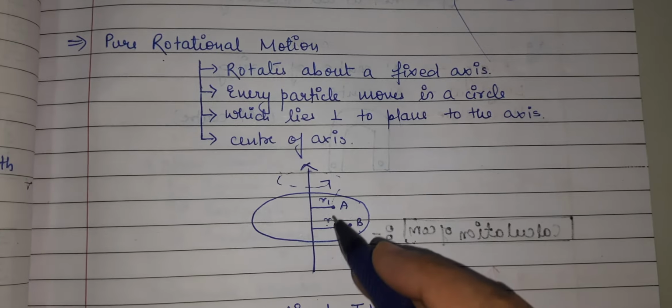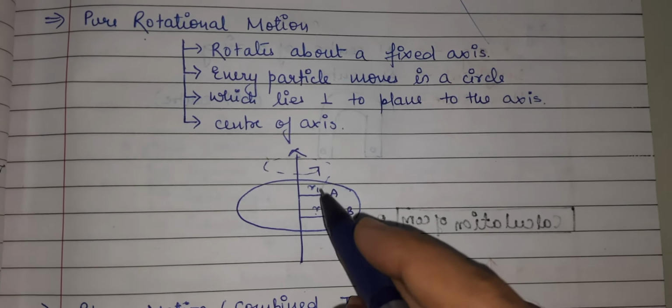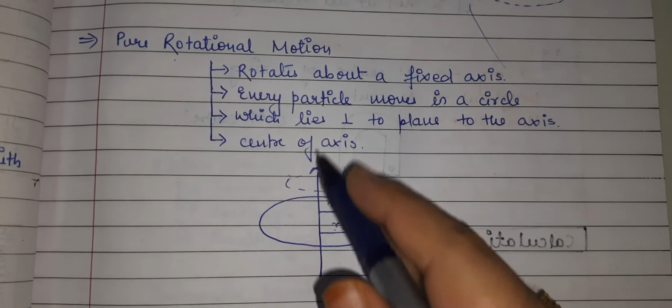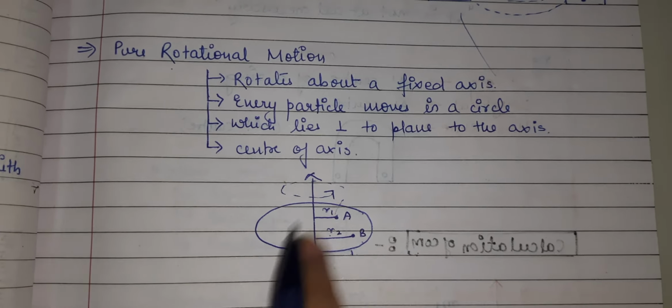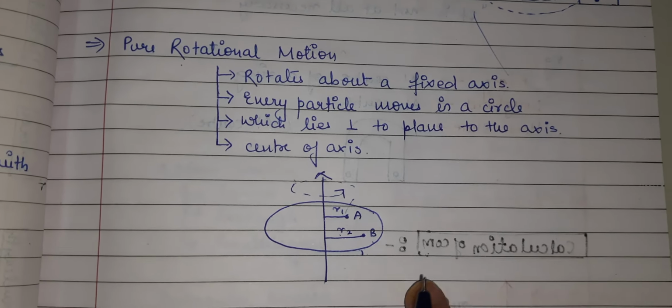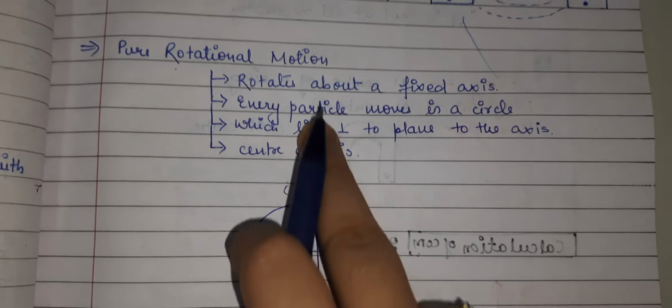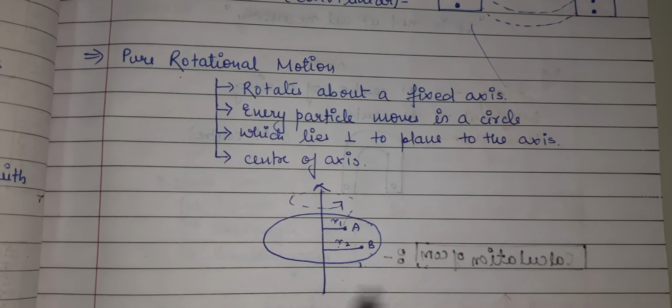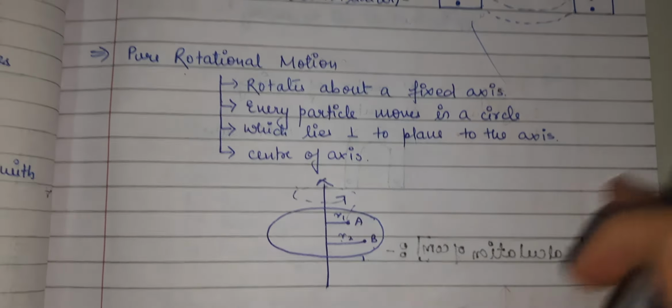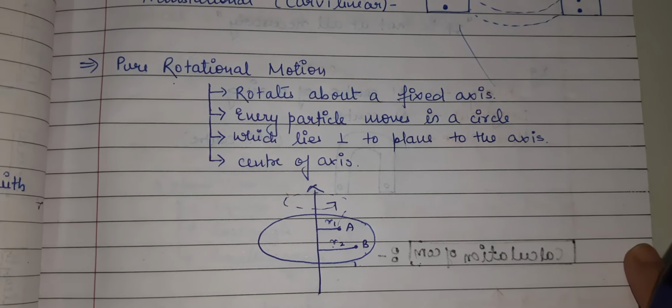Means, if the points I am taking are A and B, this plane should lie perpendicular to the axis, the axis on which the whole system is rotating, and it has its center on the axis. There should be a center through which the axis passes. If this kind of motion is happening, you can call it a pure rotational motion.